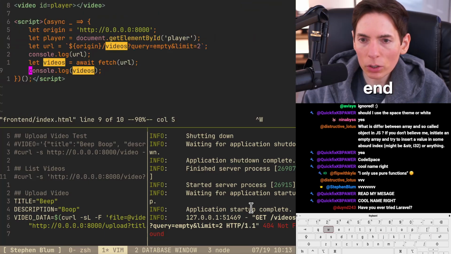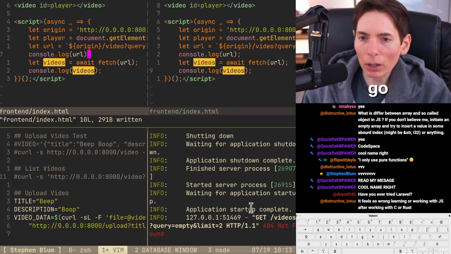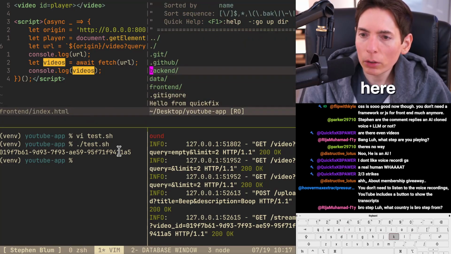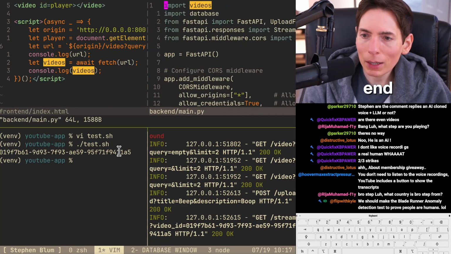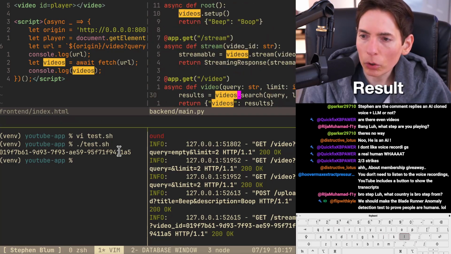Front end, HTML, video. There we go. Like that. Okay, perfect. Look at this really quick here. Backend, main. All right, video, query. Here we go. Results, search.